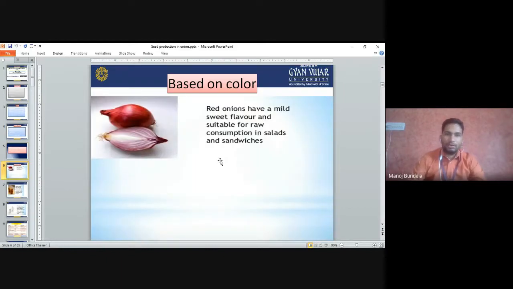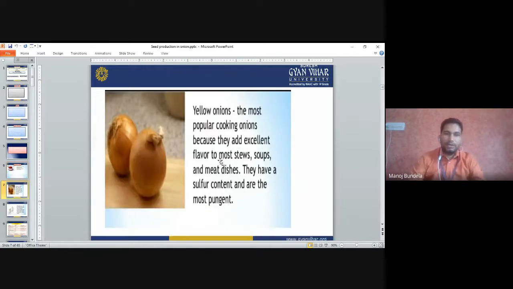Based on color, first there is the red onion. Red onions have a mild, sweet flavor and are suitable for raw consumption in salad and sandwiches. Yellow onion is the most popular cooking onion because it adds excellent flavor to most stews, soups and meat dishes. They have some sulfur content and are more pungent.